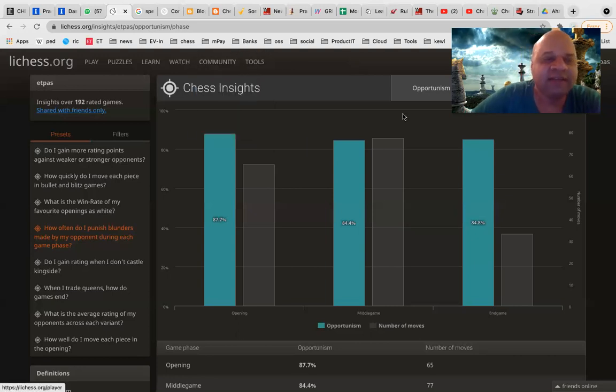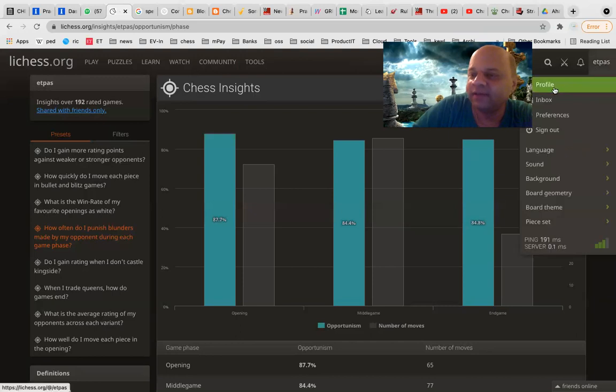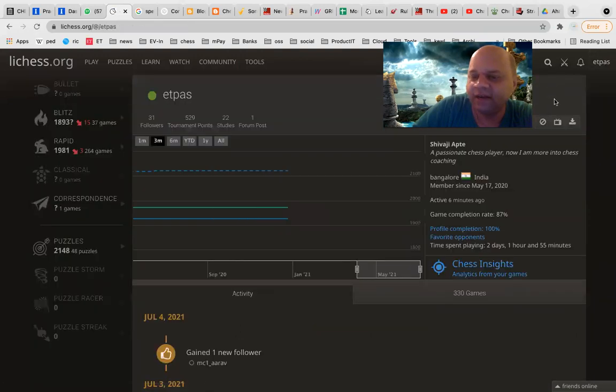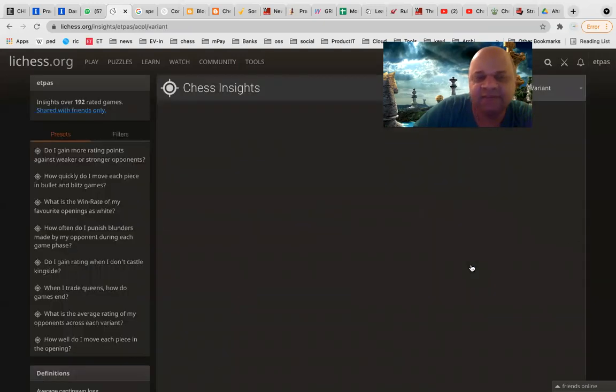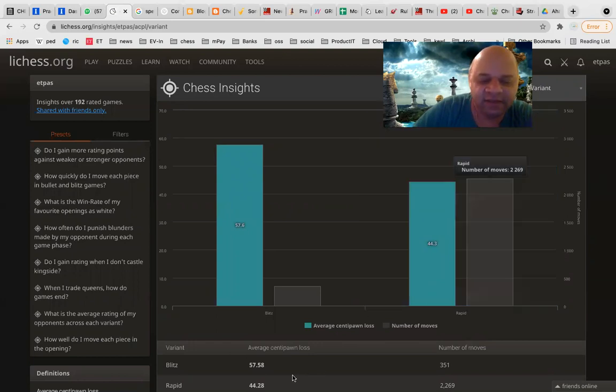Okay, fine. I forgot how you access the insights page. Go to your profile, on the right side, and then just below the rating you will see Chess Insights on the right side. Can you see it on the screen? Yes, sir. Okay. All right. Any other questions on this?